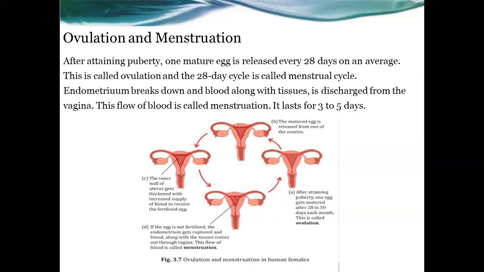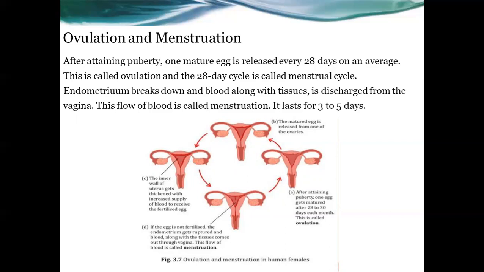So after attaining puberty, one mature egg is released every 28 days on average, and this is called ovulation. This is a cyclical process, known as the menstrual cycle.